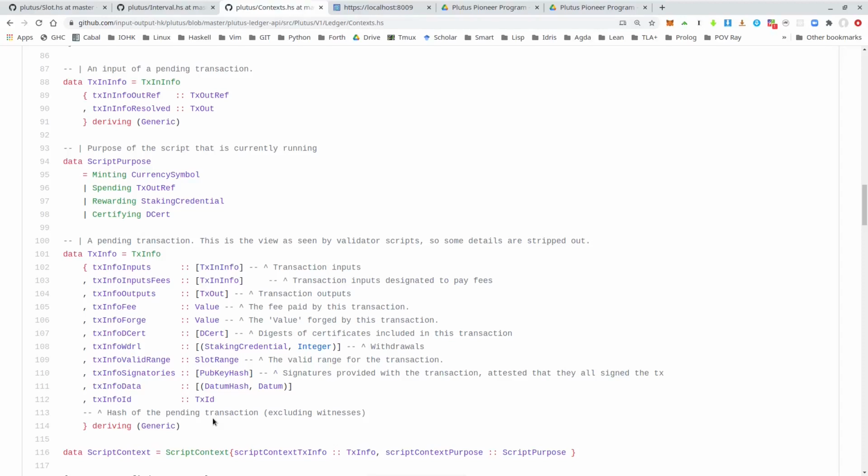So there's a lot of information contained in this appropriately named TxInfo type. But for our first example of how to use this third argument in validation, I want to concentrate on this TxInfo valid range field. And this brings us to an interesting dilemma.